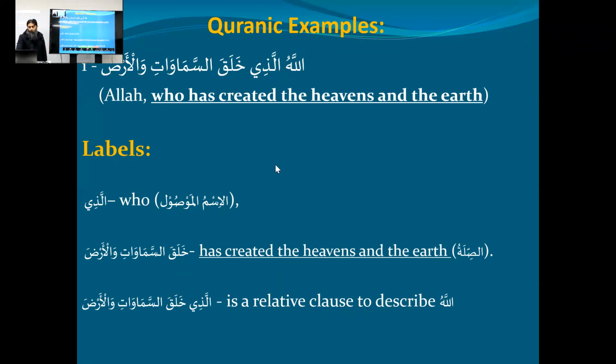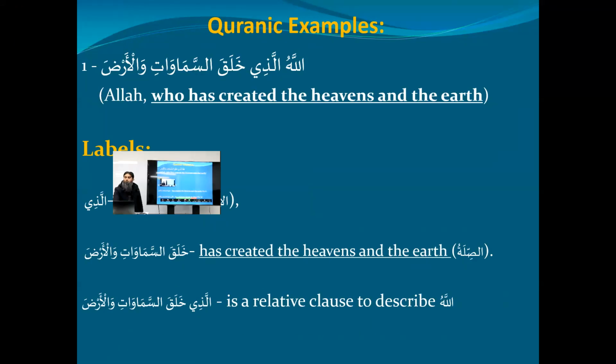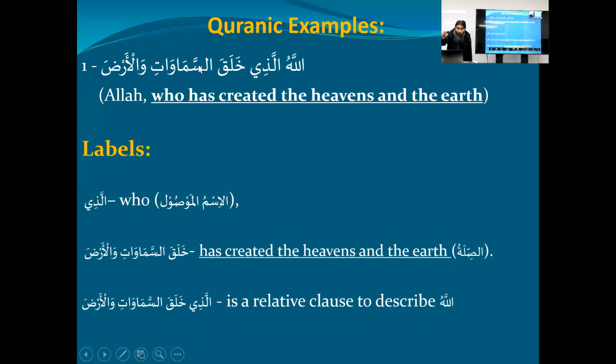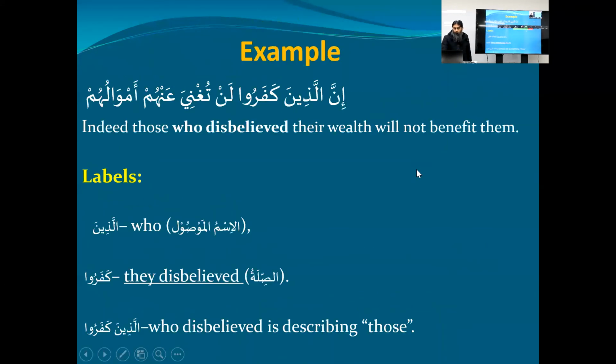One more example. Let me remove this arda, because it's maf'ul and maf'ul has to be in nasab status. You might be thinking about as-samawati. It is plural, as-samawati, ending in ati. Ati could be nasab, ati could be jar. Yes, both of them are. As-samawati is in nasab and wal arda is also in nasab. Okay, if nobody is talking from the online people, my assumption is inshallah you are with us on the same page.